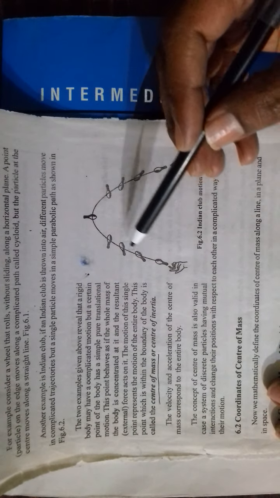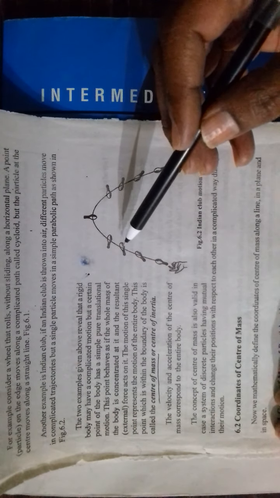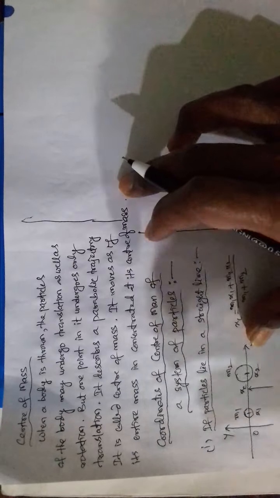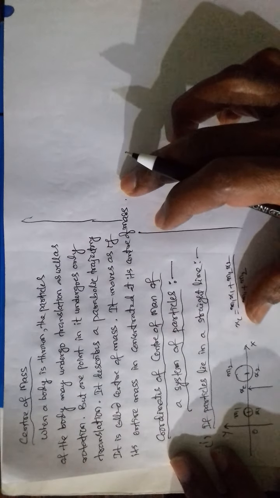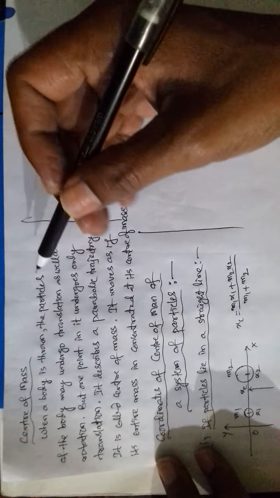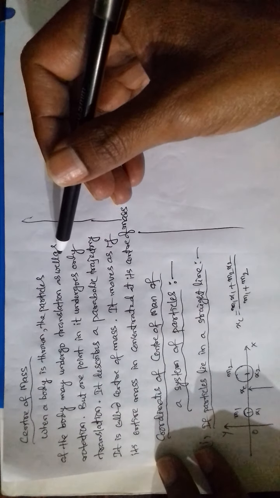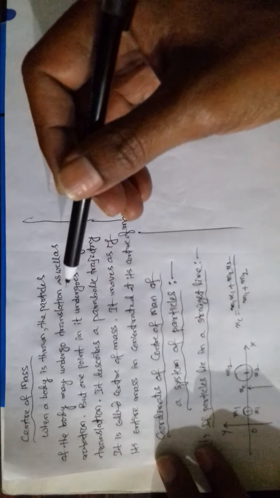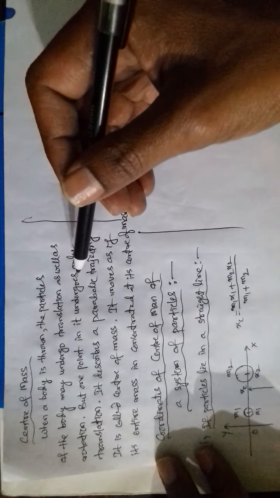So now our interest is to find the coordinates of the center of mass inside the bat. See, center of mass. When a body is thrown, the particles of the body may undergo translation as well as rotation, but one point in it undergoes only translation.